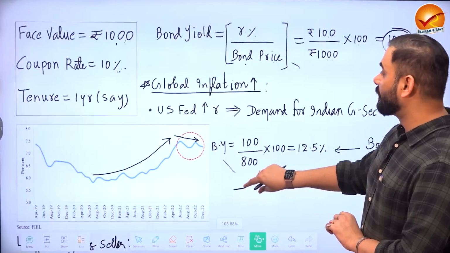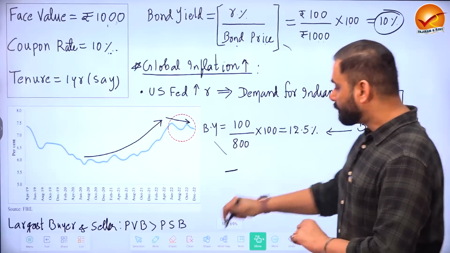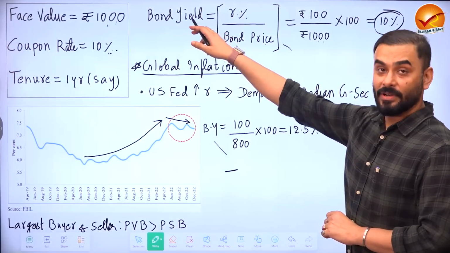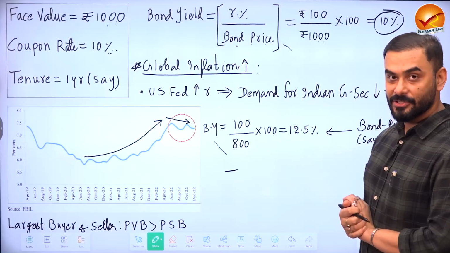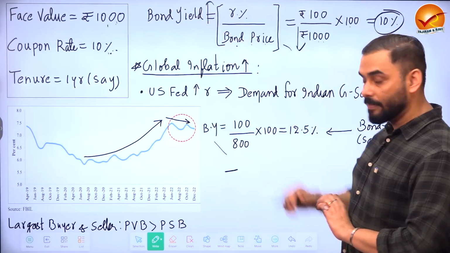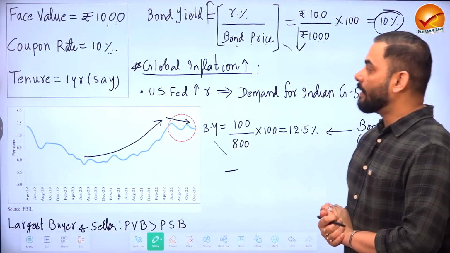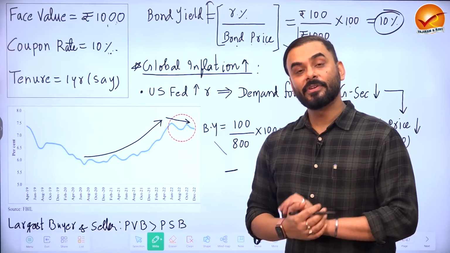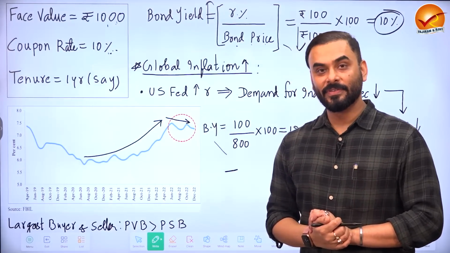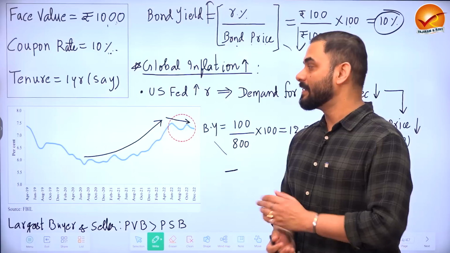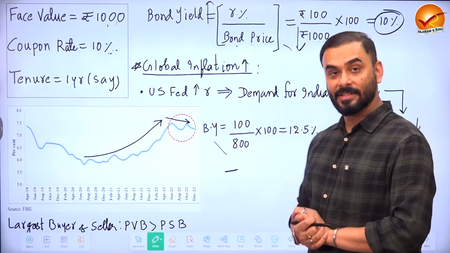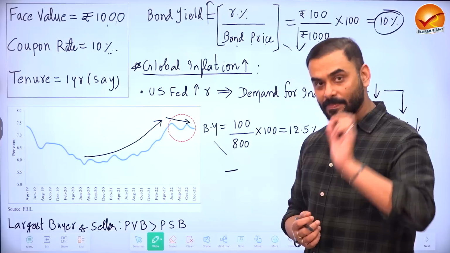Let us see the story of the bond and what has happened. We see that there is an inverse relationship between bond yield and bond price. Whenever bond price goes down, yield goes up. What happened in the world is, there was huge inflation in the economy. So all the countries of the world, the developed and the developing countries, started to increase the interest rate. USA was the leader. USA increased the interest rate a lot in a very short span of time.